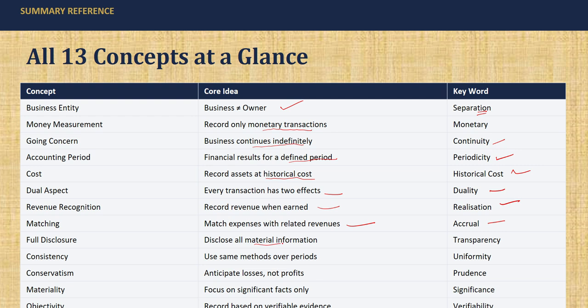You have to, so that there is enough transparency in the business. Then consistency: use the same methods over the period. That's what it's talking about. Why? To ensure uniformity. Then conservatism: anticipate losses and not profits. That is prudence. Materiality: focus on significant facts only. So what are the significant facts? Only those have to be recorded. It talks about significance. Then objectivity: record based on verifiable evidence. So you should have the supporting documents to check your transaction.